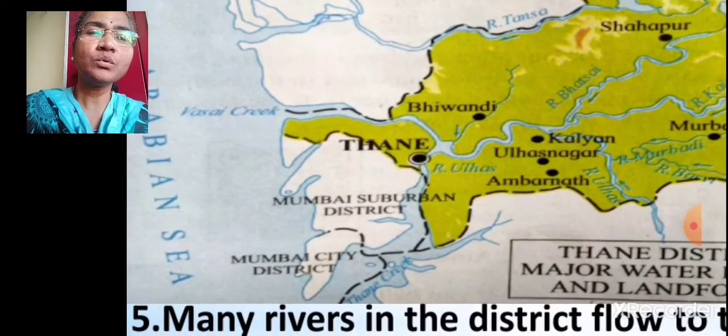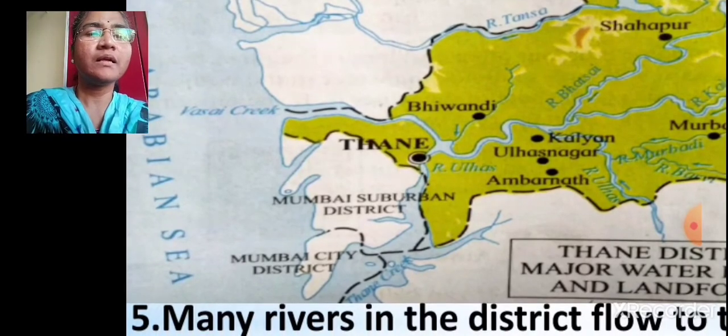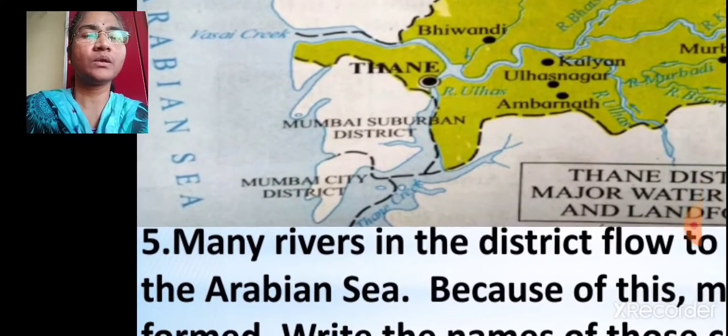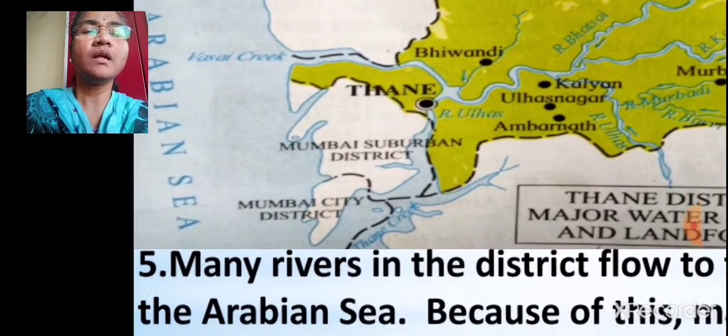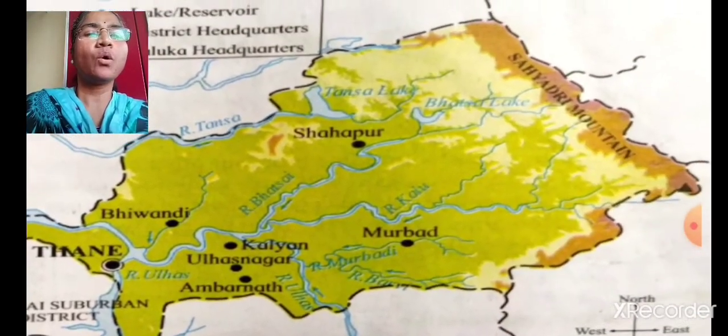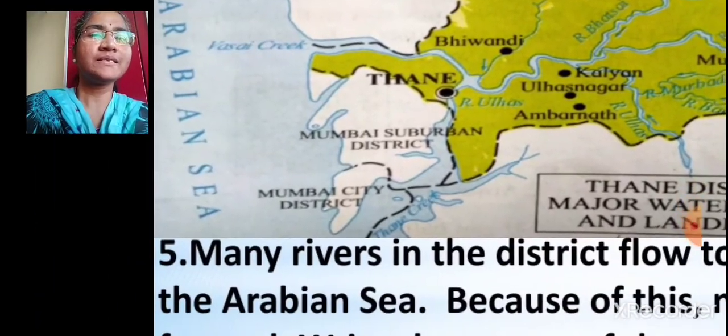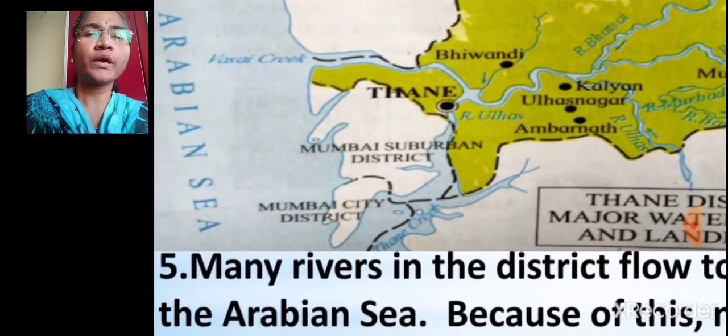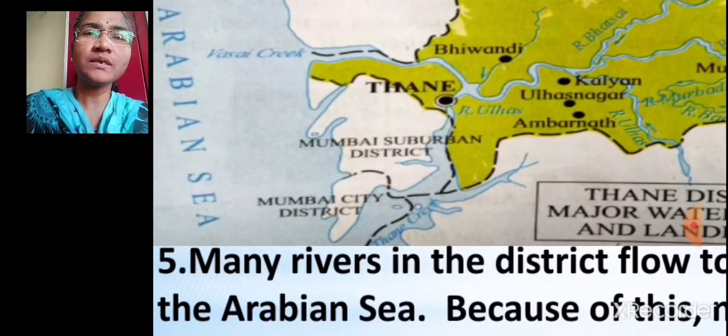See here, through these creeks, Vasai Creek and Thane Creek over here at the lower side. Can you see Vasai Creek and Thane Creek? Thane Creek is there at the lower side. So all these rivers flow to the west and join the Arabian Sea through these creeks.